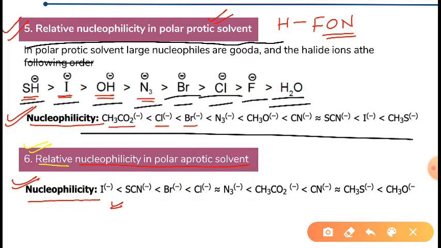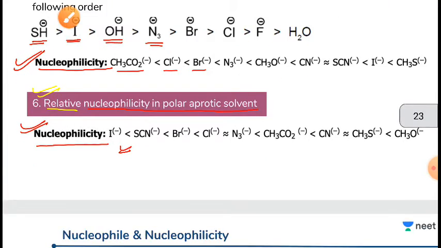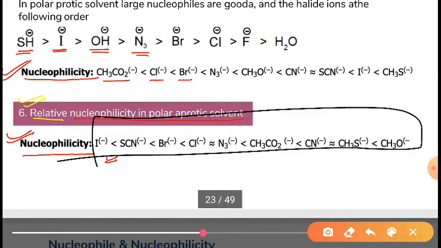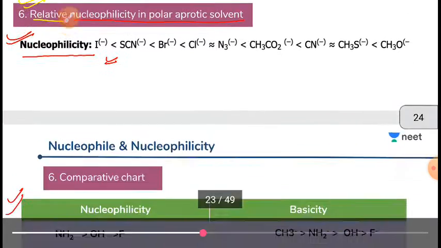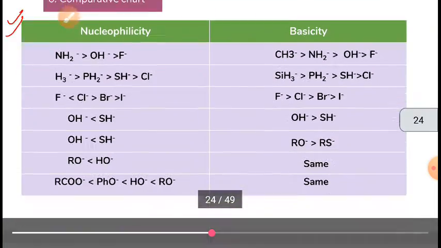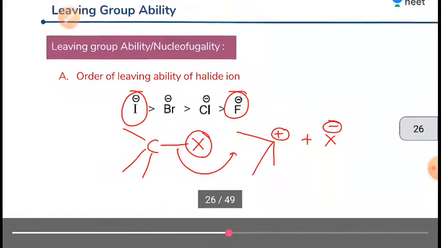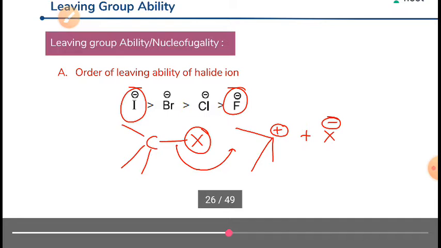In polar protic solvent, large nucleophiles are good, and the halide ions follow this order. And in polar aprotic solvent, you can see here, this is the order of nucleophilicity. So this was about the relative nucleophilicity in polar protic and polar aprotic solvent. Here some charts are given from where you can compare. Now, leaving group. So what is the leaving group?